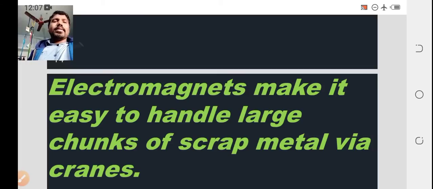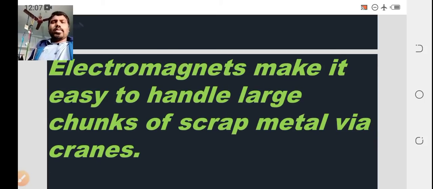Electromagnets make it easy to handle large chunks of scrap metal via cranes. What if an object fell down in water? To lift this object, we are using cranes.